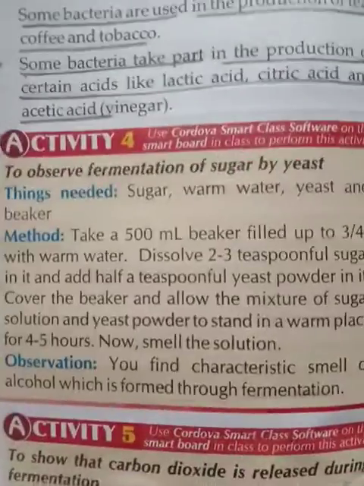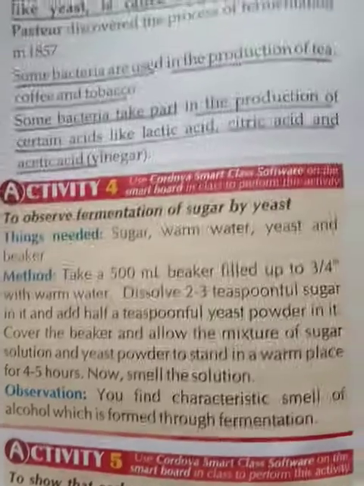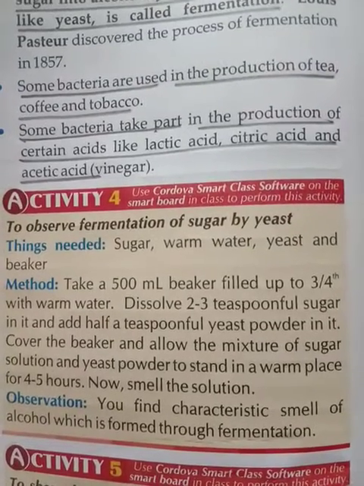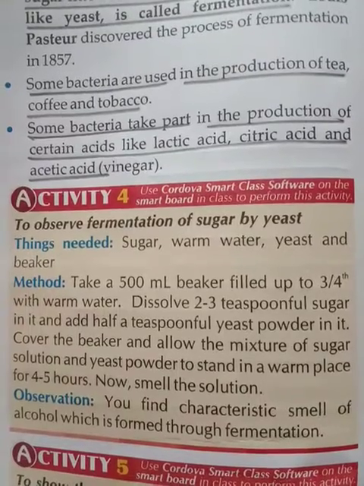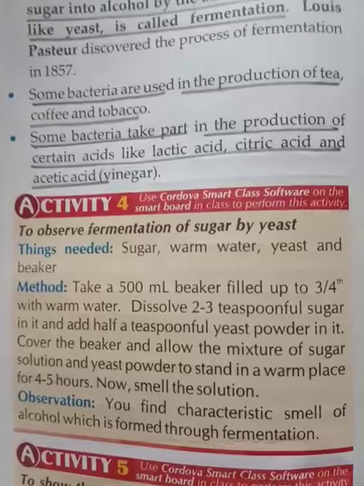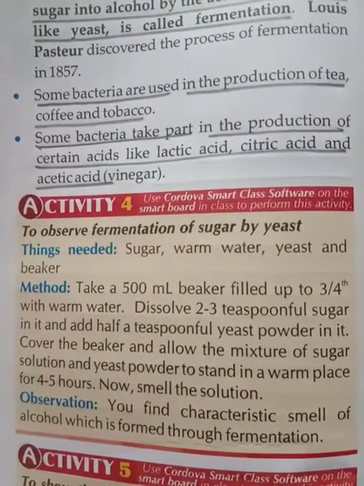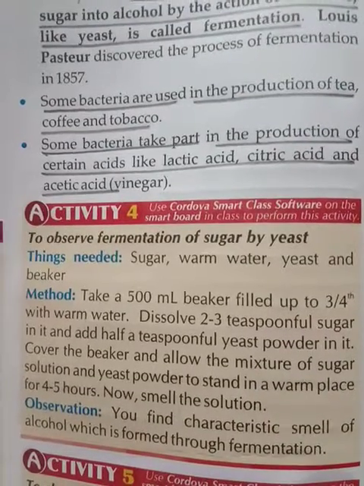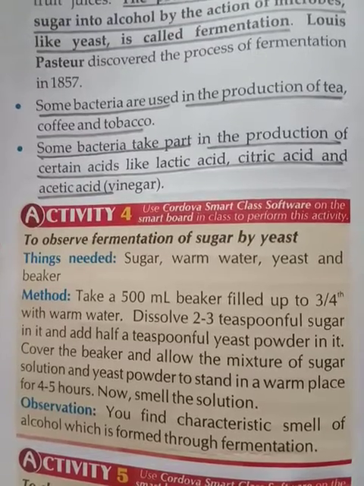Now we will see activity 4, where we will observe fermentation of sugar by yeast. What we will do, we will take a 500 ml beaker filled up to 3/4 with warm water. We have to dissolve 2 teaspoons of sugar and a half spoon of yeast powder in it. Cover the beaker and allow the mixture of sugar solution and yeast powder to stand in a warm place for 4 to 5 hours.